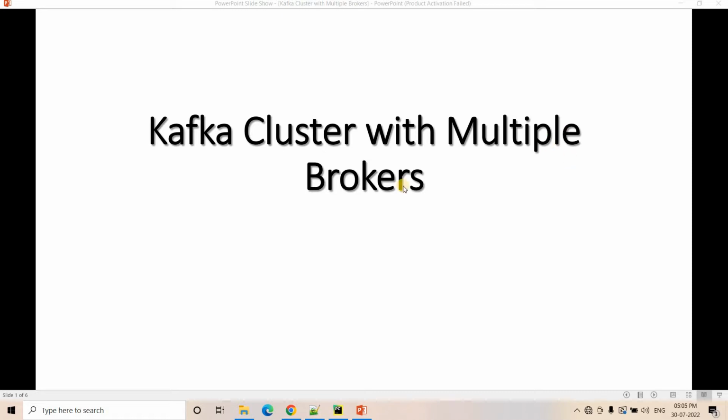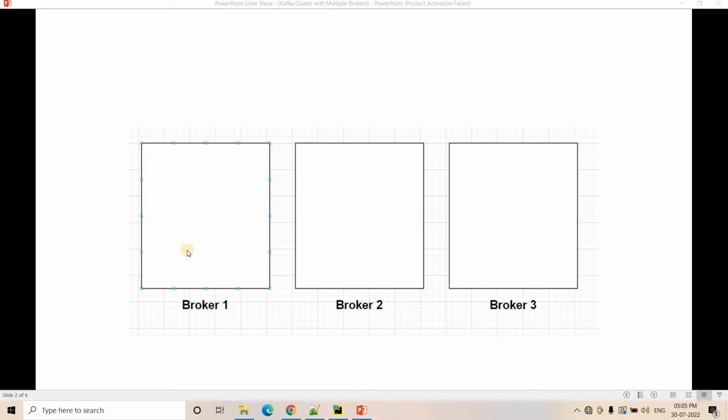So to overcome that particular issue, we launched multiple servers. Like in my previous video, I showed 3 servers and how to launch them in our local system, right? We created 3 different server.properties files, and we created 3 different log directories for our 3 different servers, and we launched the servers, right? So like here, I can show you broker 1, broker 2, broker 3.